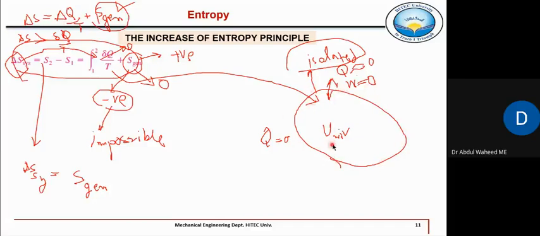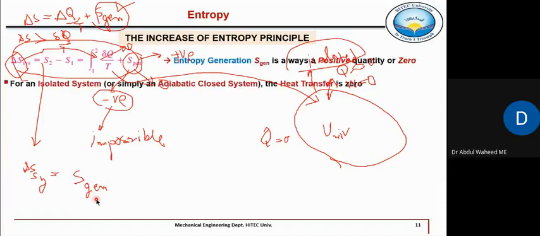So this universe, which is an isolated system, although there is no heat transfer, what is the term which is remaining? S generated. So it means for an isolated system, this delta S, the change in entropy, is always greater than or equal to zero. If everything within this isolated system is fully reversible, then this term will be zero. Otherwise, even for an isolated system, which is our universe, it is always greater than zero.